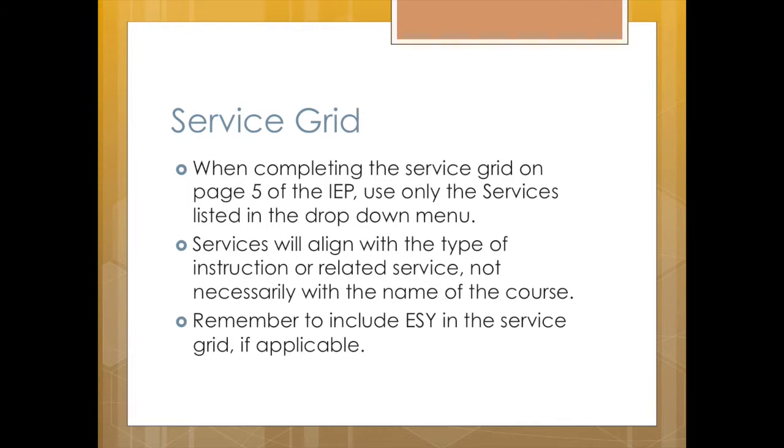The service names are most likely a change for secondary staff who are used to listing classes in the service grid. Instead of class names, we need to list the type of service that is consistent with the student's IEP goal. For example, if the student has an organizational skills goal, the service is listed as organization/study skills, rather than a course name such as academic prep. Class names will be listed in the course of study section for students in grade 9 or higher.